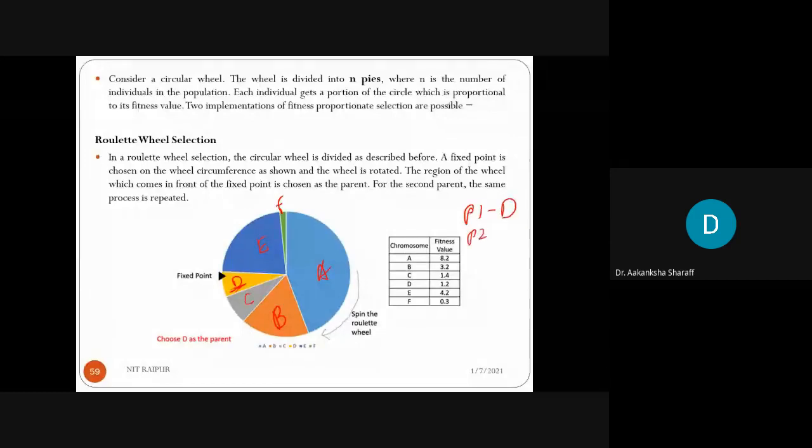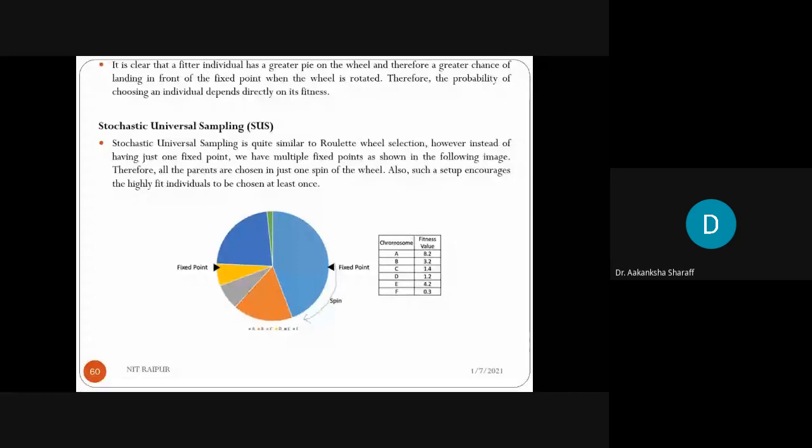Now for parent 2, again we have to spin this wheel, and upon rotating this wheel, whatever chromosome is coming in front of this fixed point will be your parent 2. And from that parent 1 and parent 2, the new offsprings will be generated based on the operations which we will perform. So it is clear that a fitter individual has a greater pie on the wheel, and therefore a greater chance of landing in front of the fixed point when the wheel is rotated.